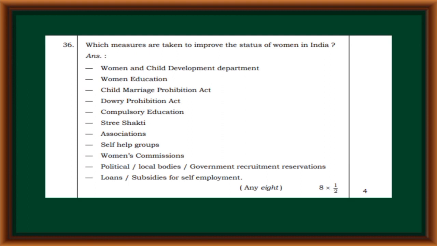Which measures are taken to improve the status of women in India? Women and Child Development Department, Women's Education, Child Marriage Prohibition Act, Dowry Prohibition Act, Compulsory Education, Stree Shakti Associations, Self-help groups, Women's Commissions, Political reservation in Local Bodies, Government Recruitment Reservation, Loan and Subsidies for Self-employment.